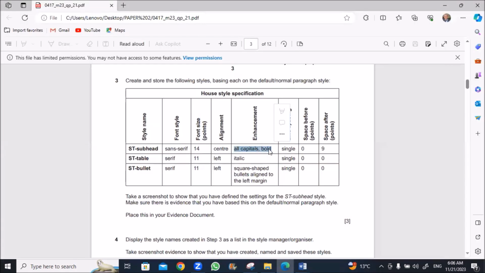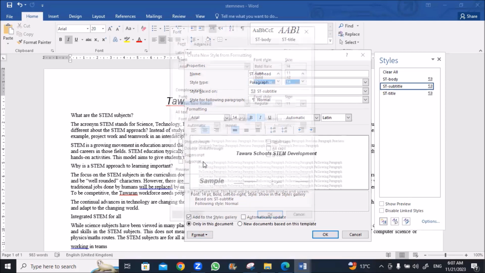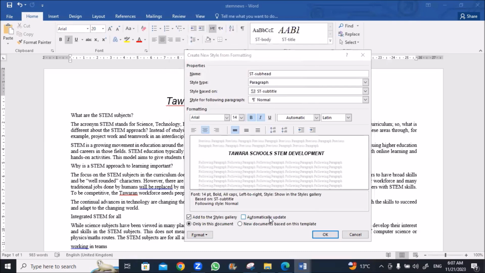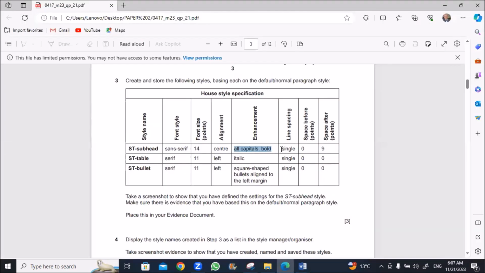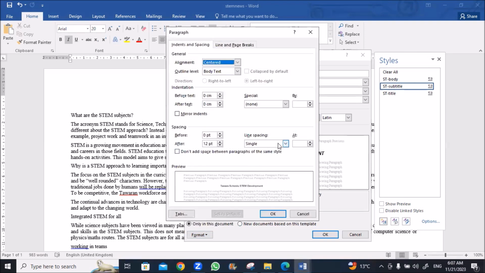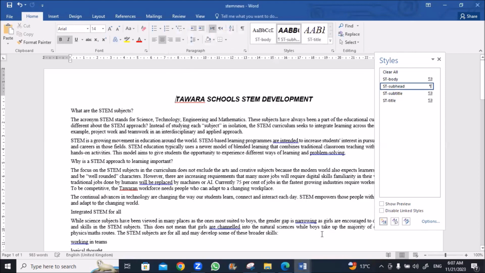All capitals and bold. Make it bold, and open format, font, all caps. The line spacing is single and there's 0 points before and 9 after. Open format, paragraph, line spacing single, and after it will be 9 and 0 before. Okay, and that's it.